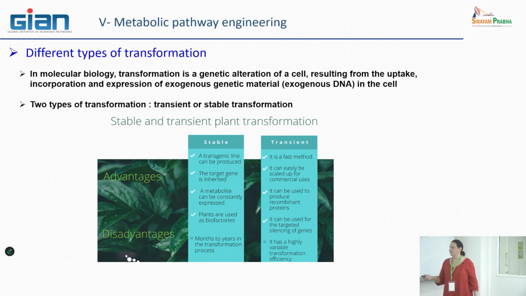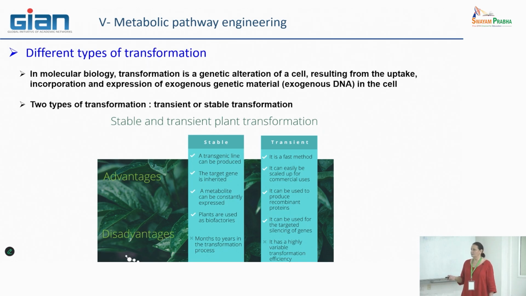Okay, this is what I said. They can produce recombinant protein. It can be used also, and this is in part what is done in VIGS, for example, to target the silencing of specific genes. That could also be useful for functional determination.